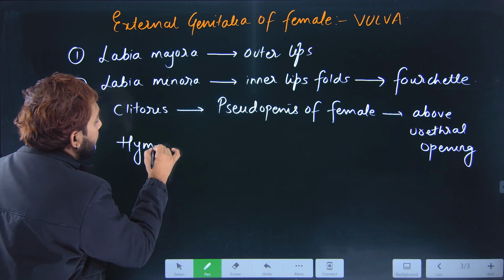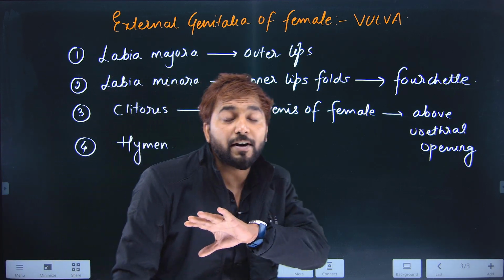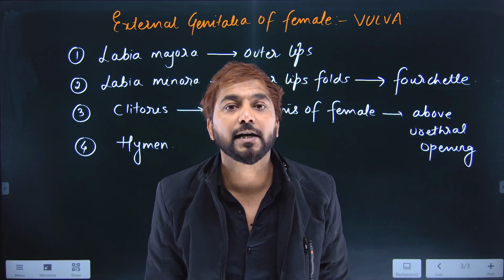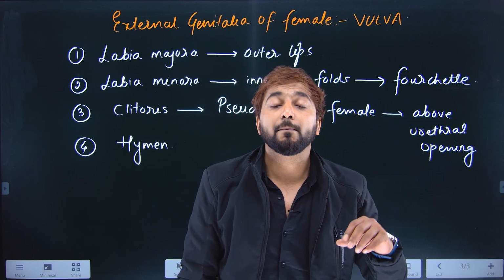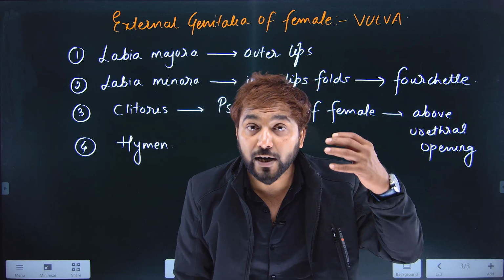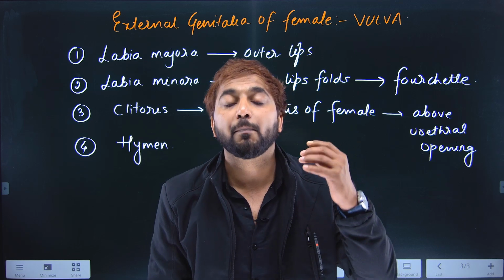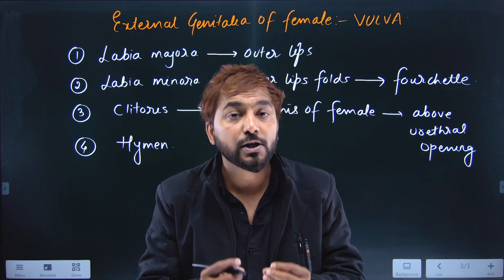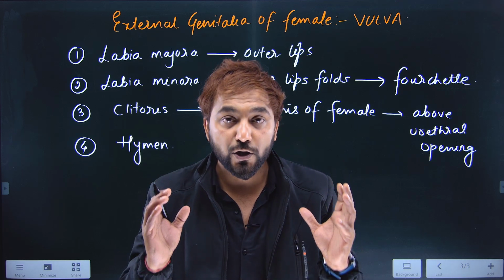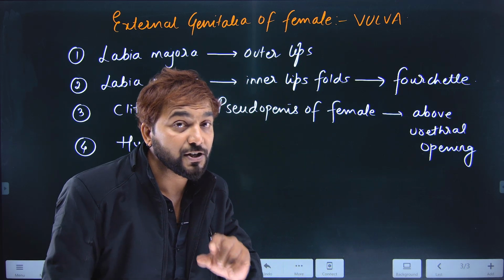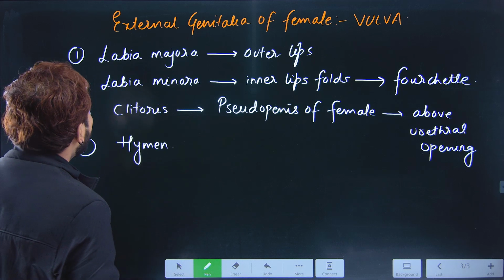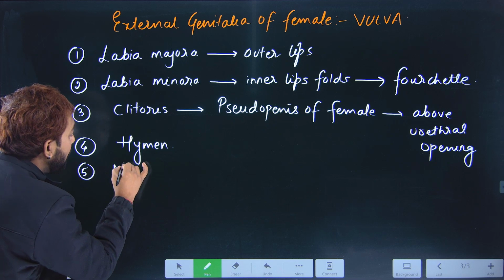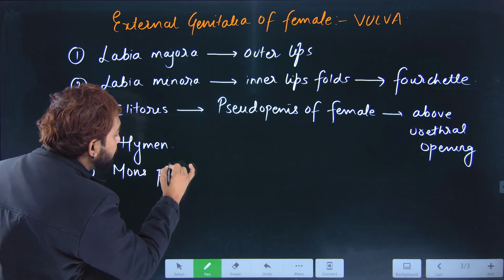Hymen is a loose covering onto the entire vulva. It is not a reliable indicator of virginity because hymen can rupture due to heavy sport activities like horse riding, bicycling, also a jolt, or vaginal tampon insertion. So it is not a reliable indicator of virginity. So labia majora, labia minora, clitoris, hymen, and you have the mons pubis.